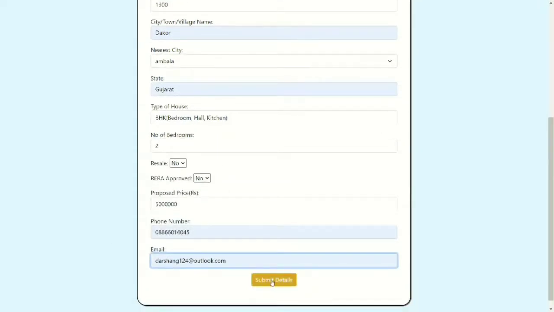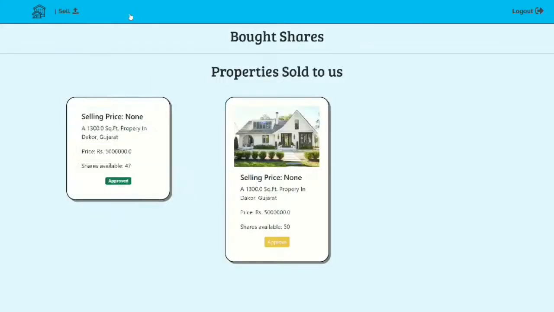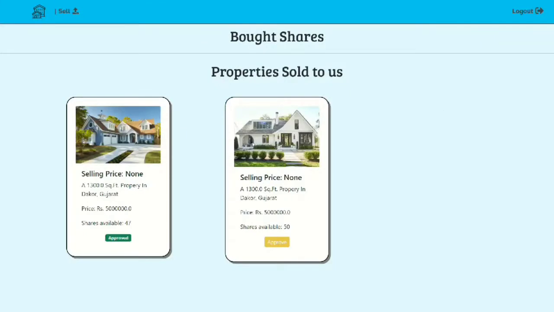After filling out all of this necessary information and submitting all the details, the analysts at our side will analyze their application, and we will reach out to them after a short period of time. After completing that process, they can go into the profile section and check the property that they have uploaded for selling.